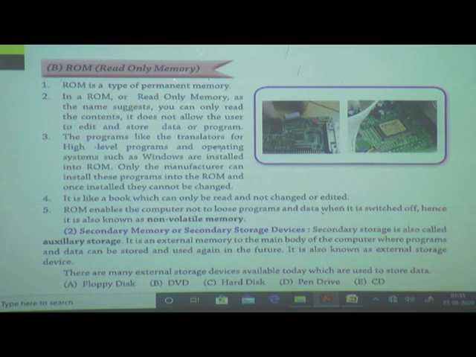Programs like a translator or the high level programs and operating systems such as Windows are installed into ROM. These operating systems are installed on ROM. Why? Because it is permanent memory and we cannot add our own concept in that. Only the manufacturer can install these programs into the ROM, and once installed they cannot be changed.